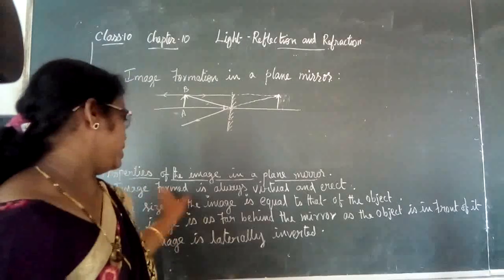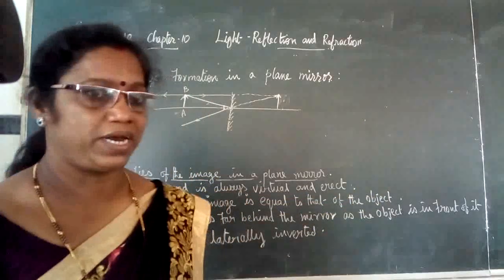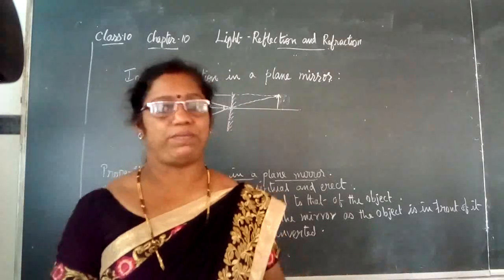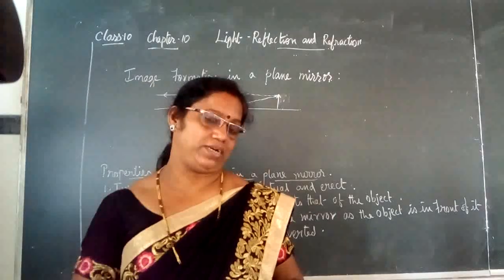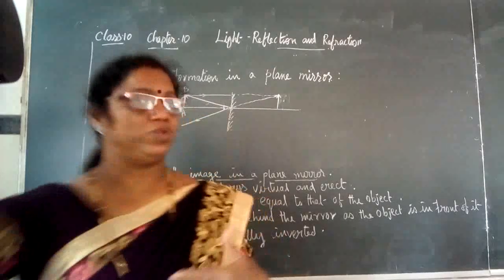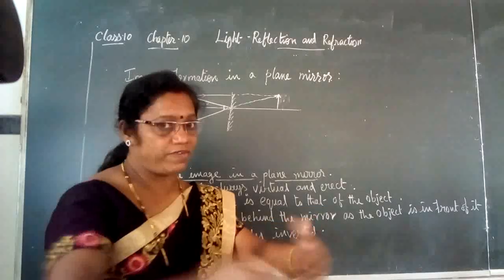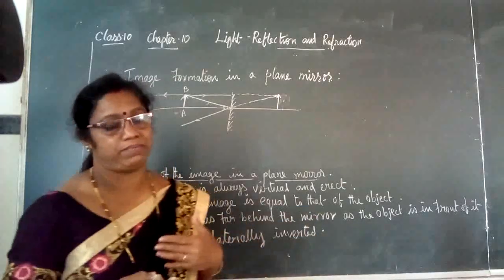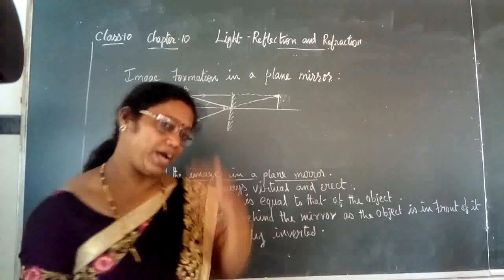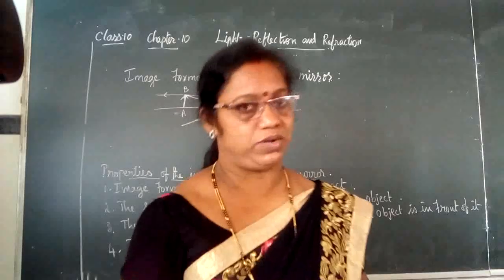The third property is that the image is as far behind the mirror as the object is in front of the mirror. You might have seen that when you go close to the mirror, the image comes closer towards you, and when you go away from the mirror, the image moves away. How far you are from the mirror, the image will also be that far behind.